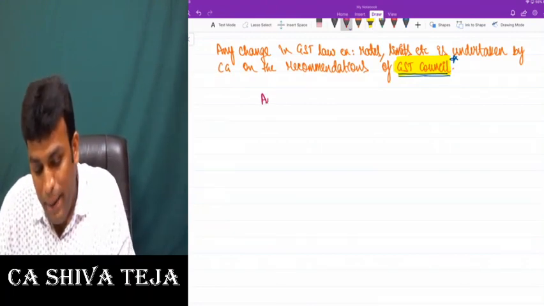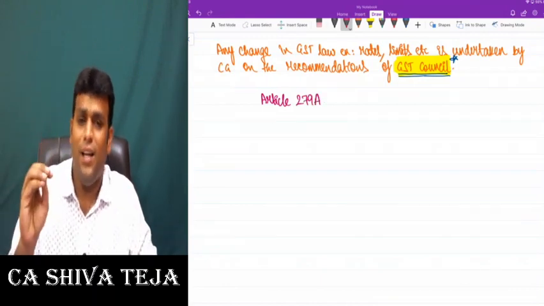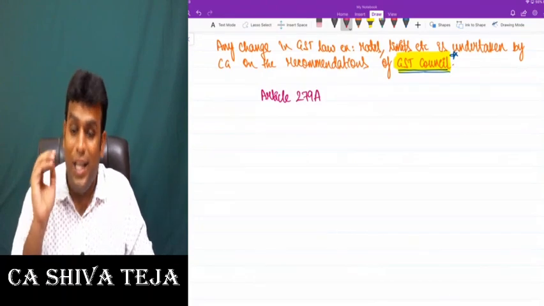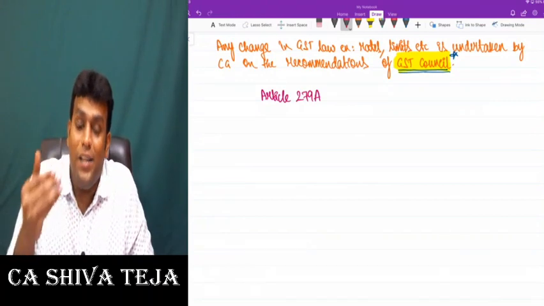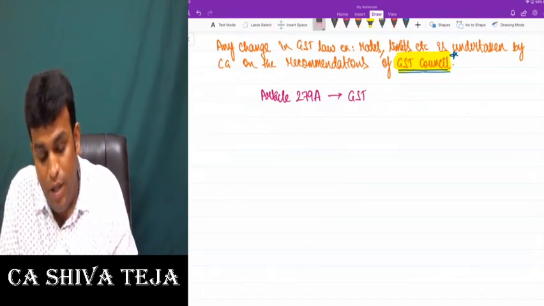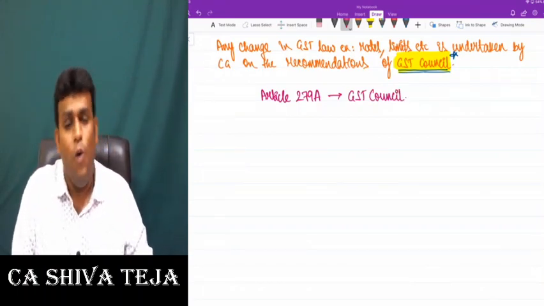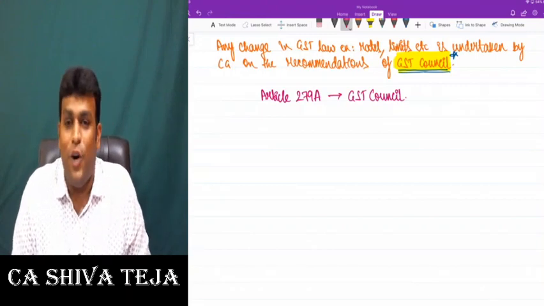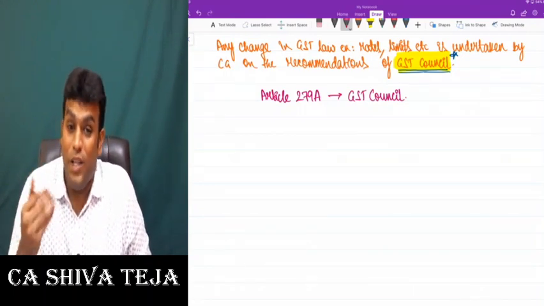Let me tell you that Article 279A. Whenever I say article, that means an article of the Constitution. I clearly told you that in an Act you will find section numbers, but in the Constitution you will find article numbers. Article 279A talks about the concept of the GST Council, which clearly says who will be there in the GST Council and what they do there. What do they do in the GST Council? They make recommendations for changes in limits or changes in rates, or they make recommendations for new registration limits or any change in law based on market scenarios.